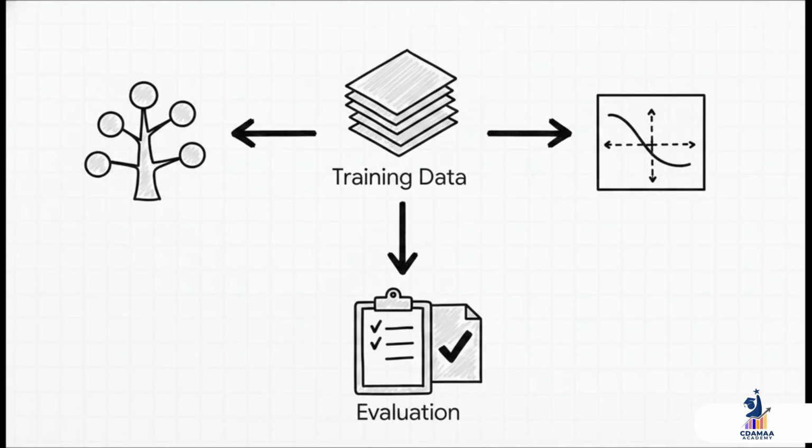So what we're going to do is train 2 different kinds of models on our training data. One is called a decision tree, the other is logistic regression. The big idea here is that there's no one best algorithm for every problem. Different models learn in different ways. Once they're trained, we're going to give them the test features, the X test data, and see how well their predictions match the real answers, the Y test data.